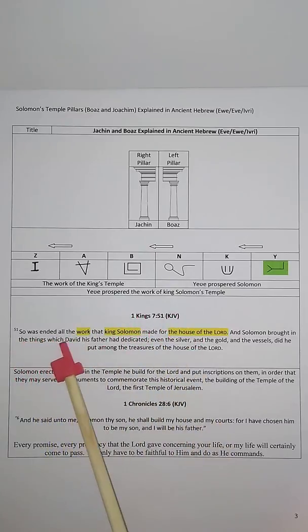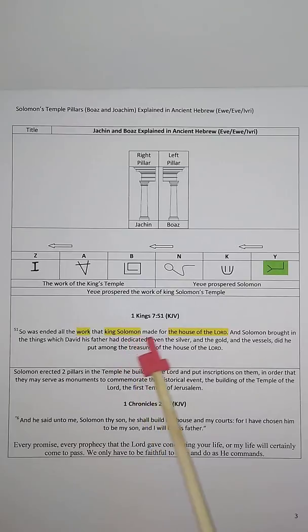Solomon did all the works of the king's temple. So the Lord did prosper Solomon and the work that he was entrusted with, which is to build a temple, as we read in the prophecy in 1 Chronicles chapter 28, verse 6.